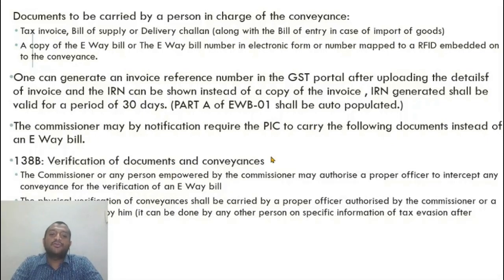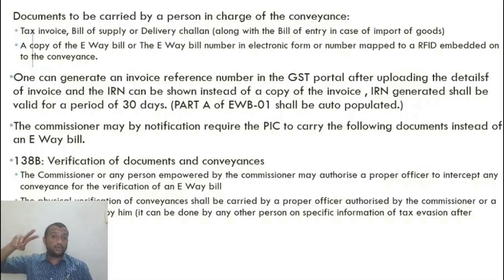Now verification of documents and conveyances. So who can stop my vehicle and when can he stop it? That is the question that 138B answers. The persons who are capable are the commissioner or any person empowered by the commissioner. So the commissioner says, okay, you are capable of doing this. So he authorizes any other officer in return. So these two people are there.